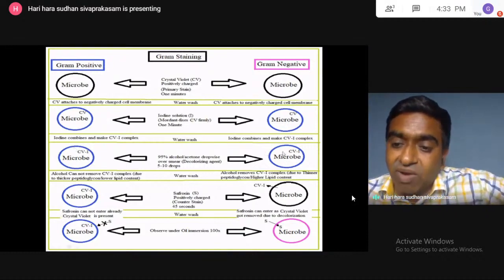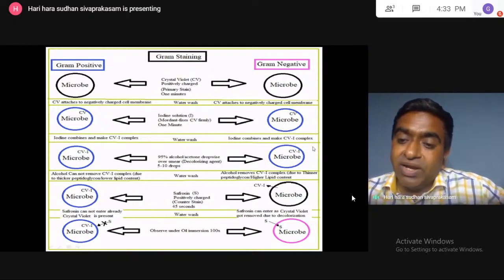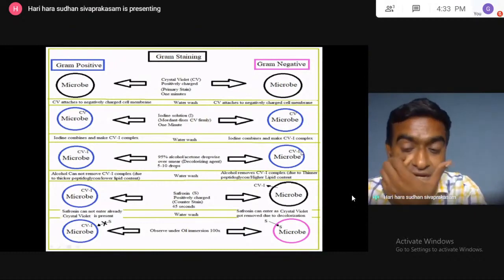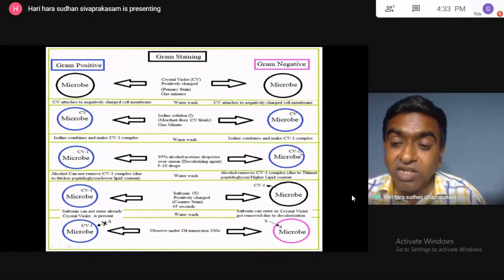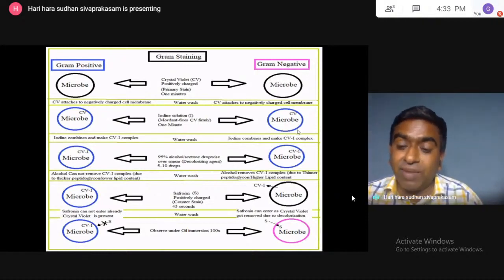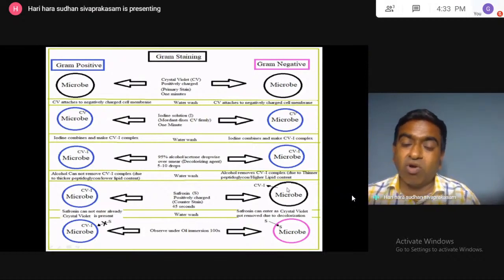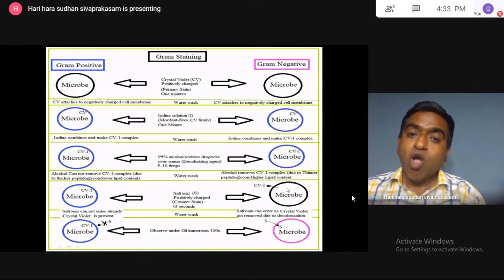In terms of the gram negative organism, a high amount of lipid is present. So alcohol will remove, dissolve the lipid. So more lipid is lost, big holes are generated. So that will result in CVA escaping from the gram negative cell. Again, safranin will enter and appear in the pink color. So this is the gram staining principle told by two groups of scientists.